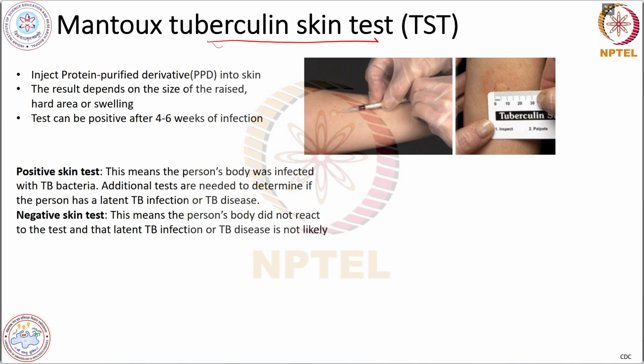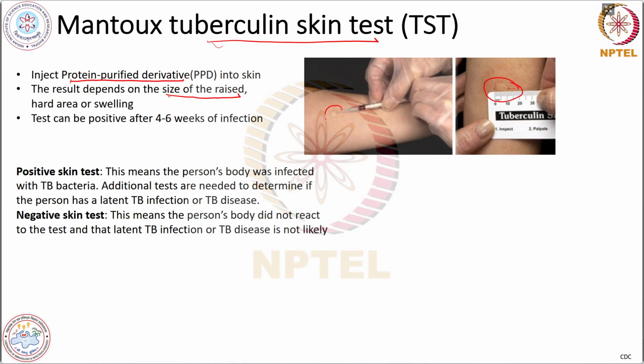So this test involves the intradermal injection of purified protein derivative, the PPD, into the skin, and the result depends on the size of the raised hard area or the swelling, as you can see here in this image.